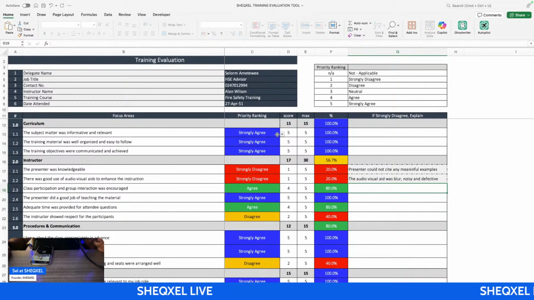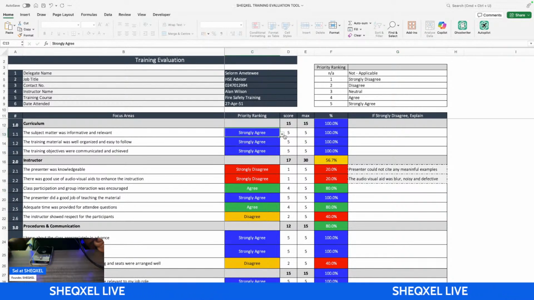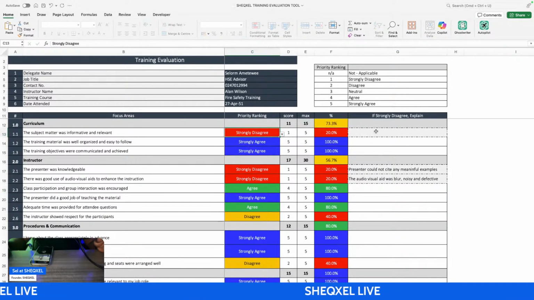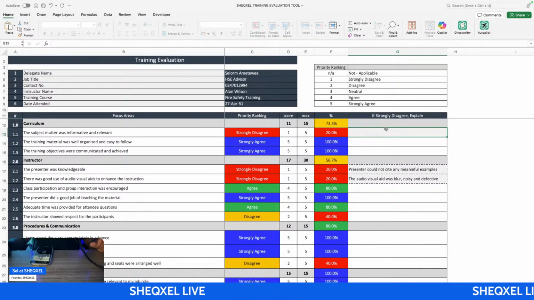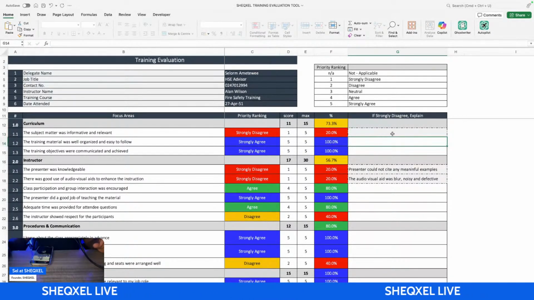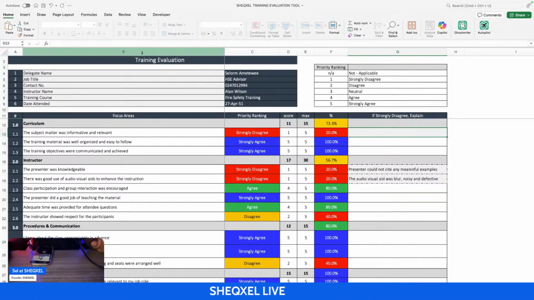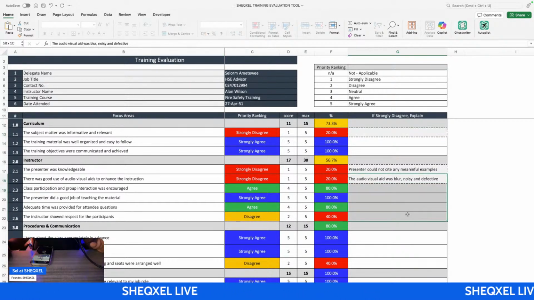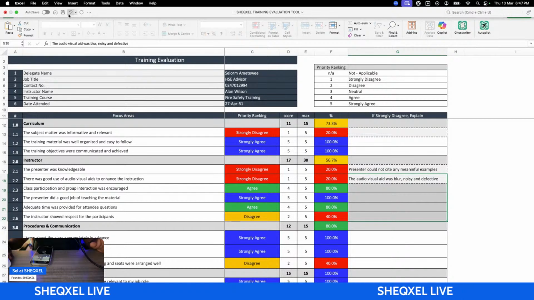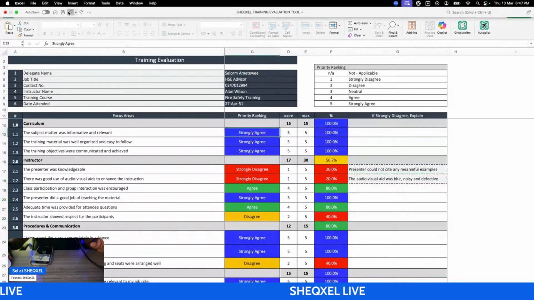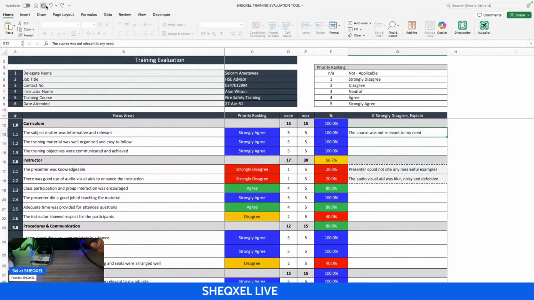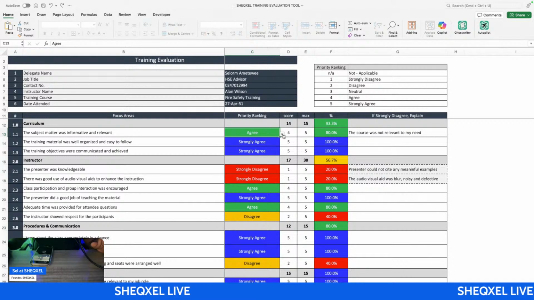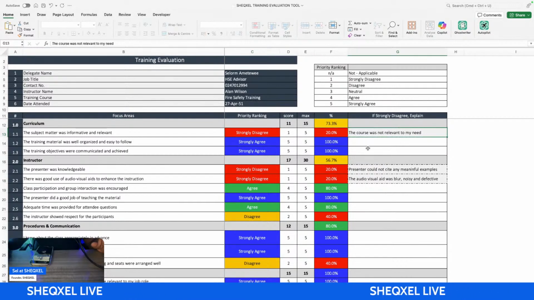Now, if I say I strongly disagree, there's going to be a signal here, like a notification. You're supposed to make an entry, put something in there. Why do you disagree? So the worker can provide that, right? Take note, all of these are manual entries. I'll just try to bring back the data that was there earlier. So if I strongly disagree, here should show for me to make an input.